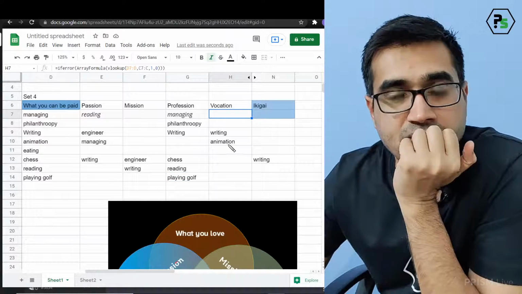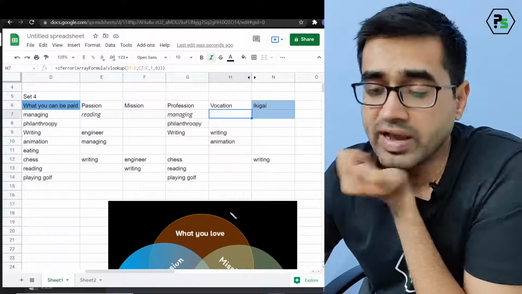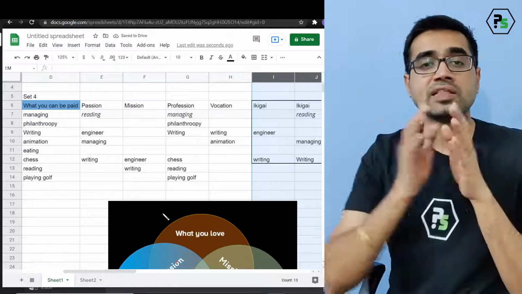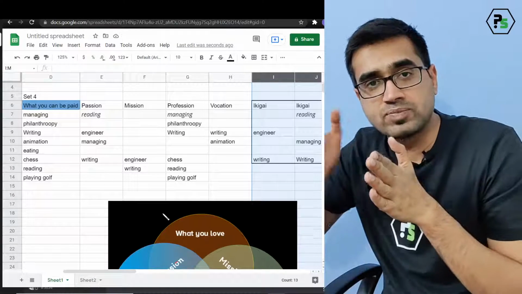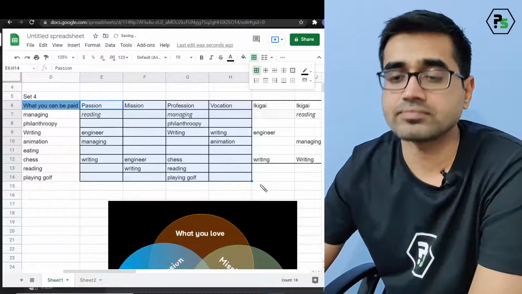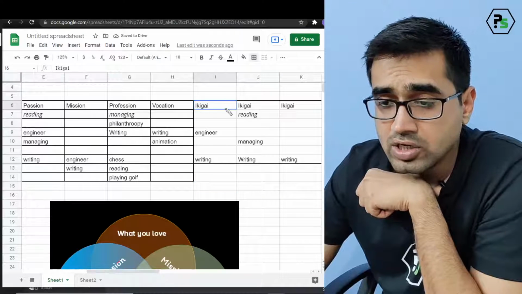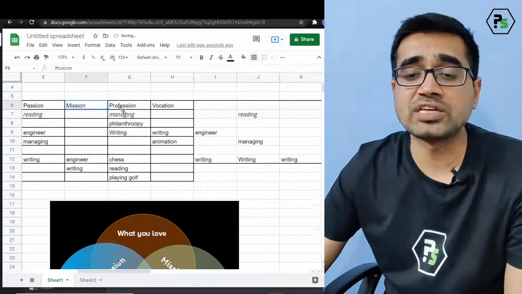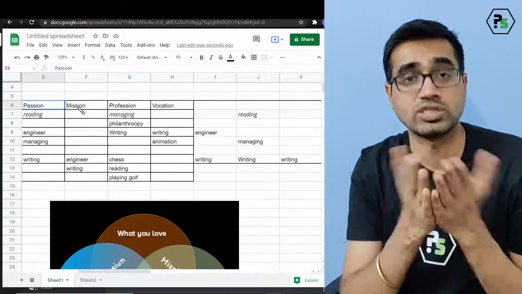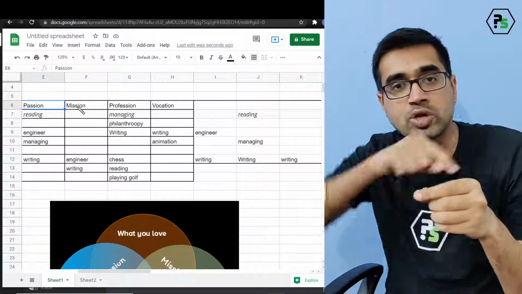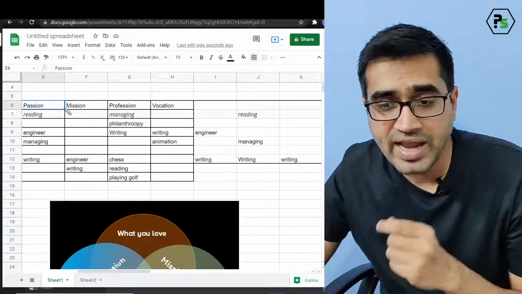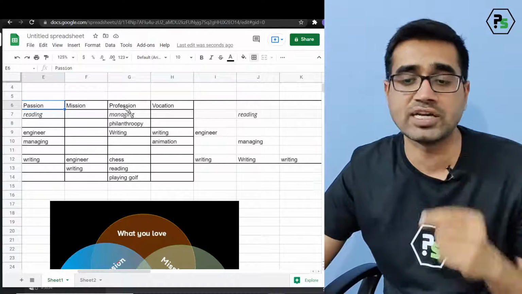Since it has popped up, you can now understand that vocation will work similarly. At this stage, one very important point: after getting this, we have to repeat it every time. So I have got 4 pointers like this, correct? Now I want this to be followed for the common of mission and passion. I want to see whether my passion and mission have something common or not. I want my value to be common in all the 4 values. So how can it be common in all the 4 values? Because passion should be in mission, passion should be in profession, and passion should be in vocation.